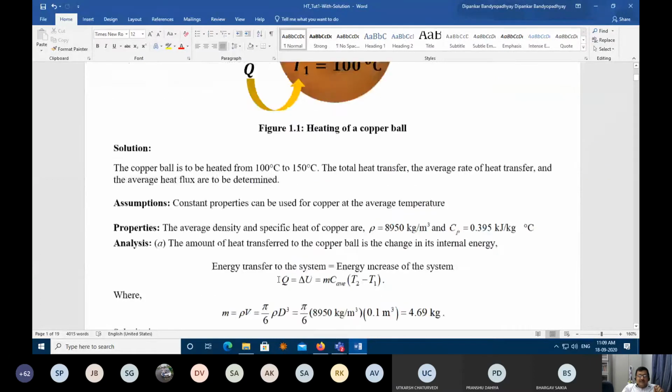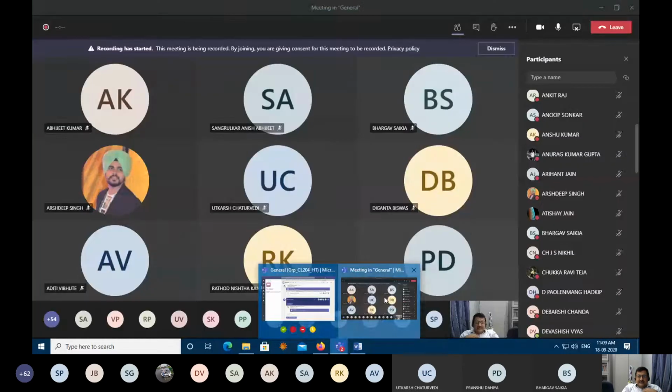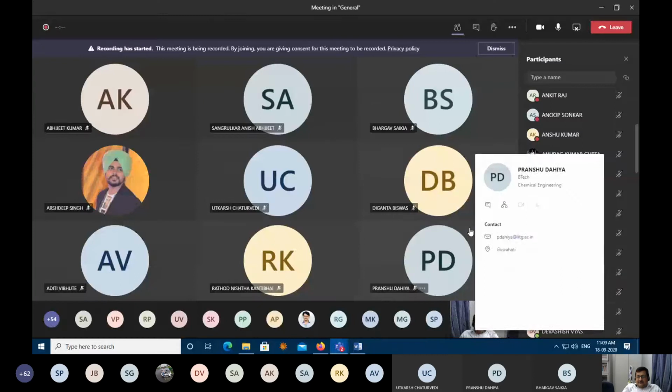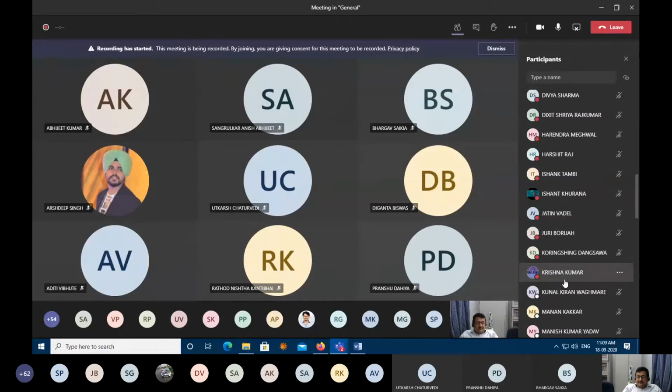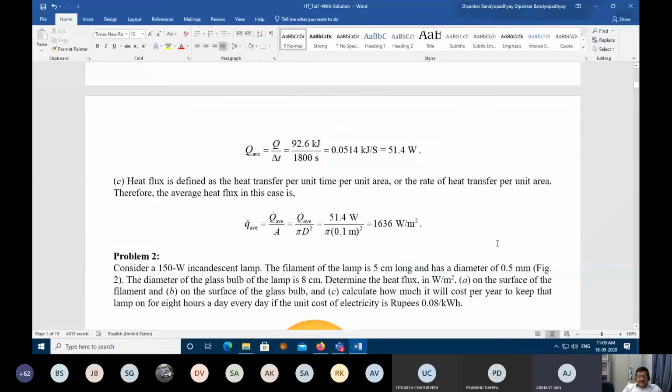Okay. Now, what is the third question? The third question is, what is the average heat flux? Has anybody evaluated? I know some of you have already evaluated. 1636.41 watt per meter square. Yeah. How did you get it? Divided the rate by area of the sphere.